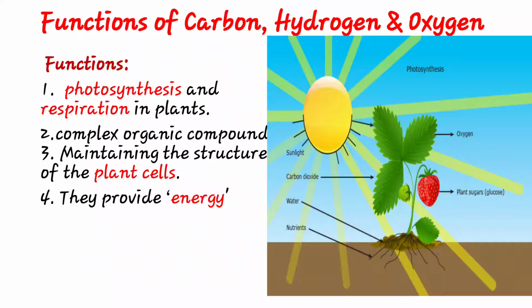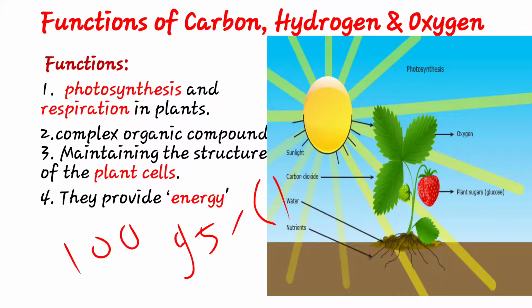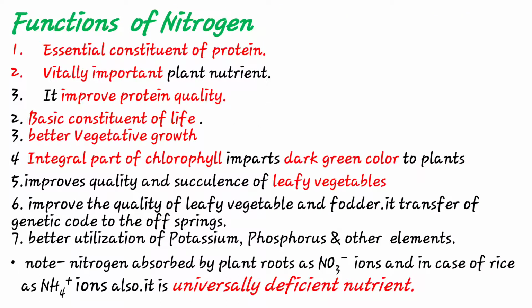Out of 100%, 95% is CHO. The other 5% is other elements or minerals. So basically CHO is very important for formation of the skeleton or structure of the plant. It is also important for photosynthesis, respiration, and energy storage. Then see the first major nutrient, that is nitrogen.